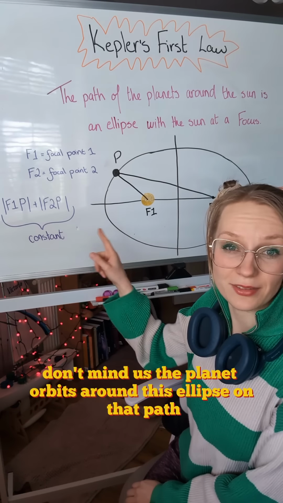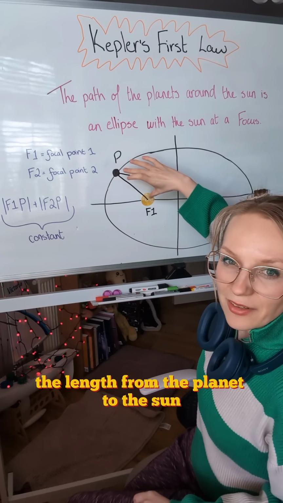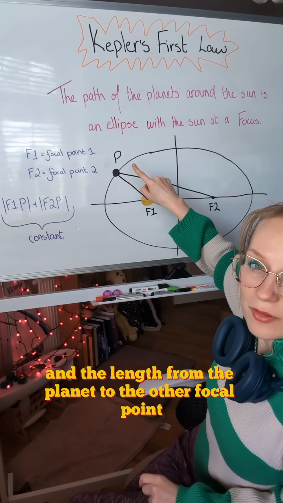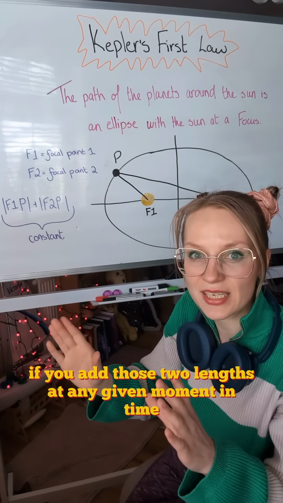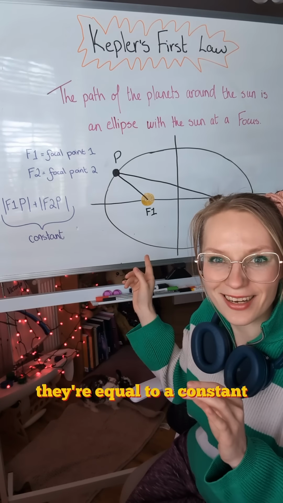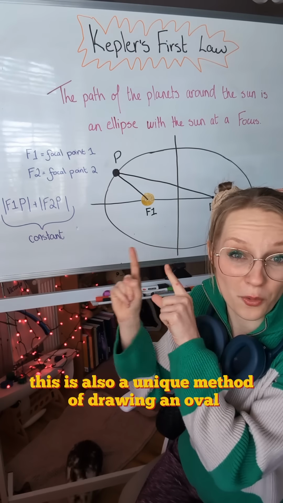The planet orbits around this ellipse on that path. The uniqueness of this definition is as follows. The length from the planet to the sun and the length from the planet to the other focal point, if you add those two lengths at any given moment in time, they're equal to a constant. That value never changes. This is also a unique method of drawing an oval.